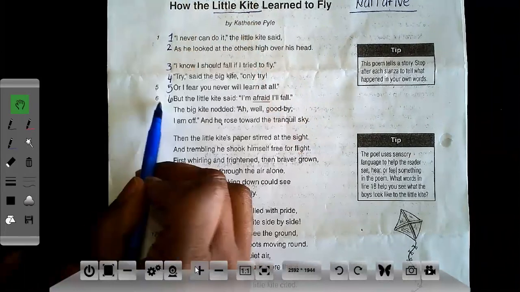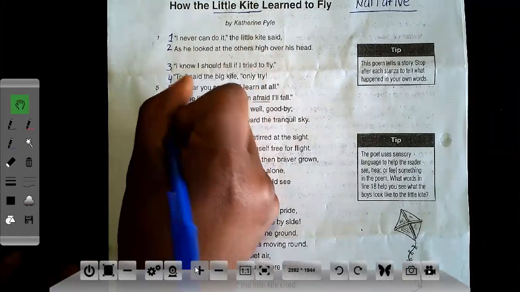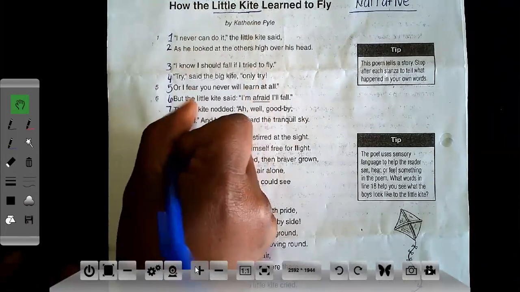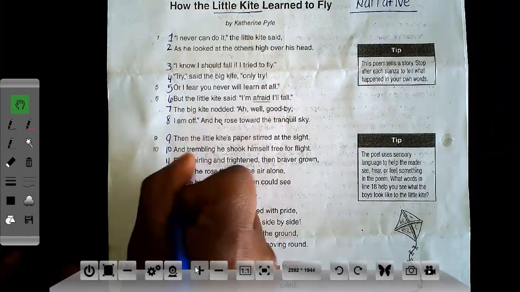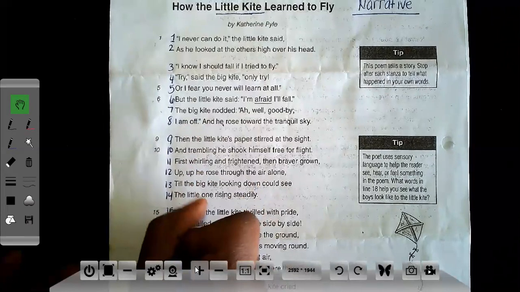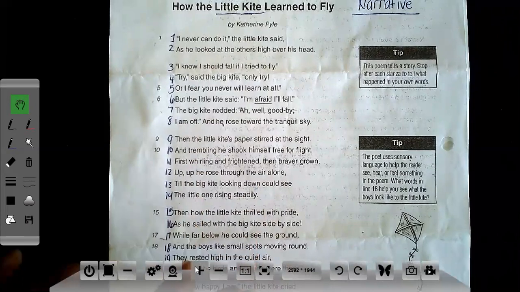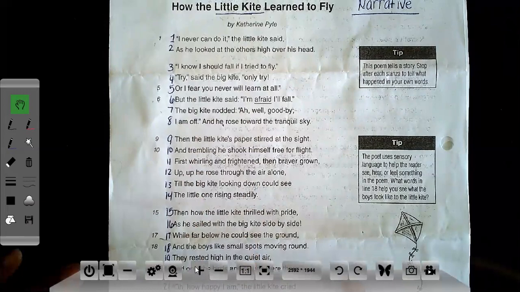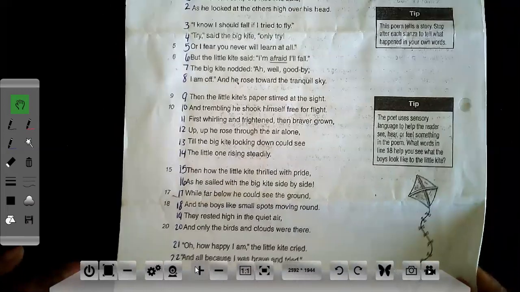Make sure that your numbers are lining up because that lets you know if you're counting correctly. 7, 8, line 9, 10, 11, 12, 13, 14, 15, 16, 17, 18, 19, 20, 21, 22. So there are 22 lines in this poem in total.